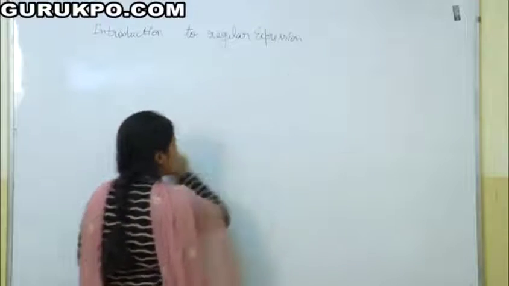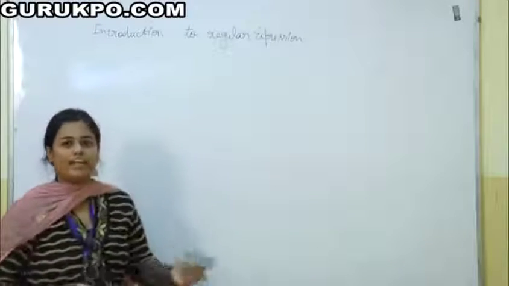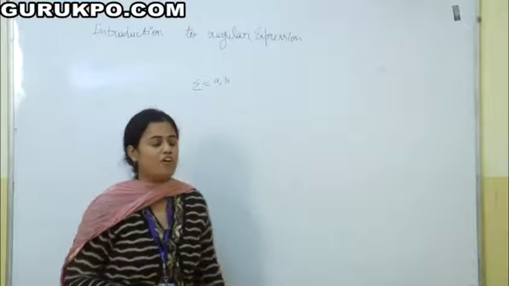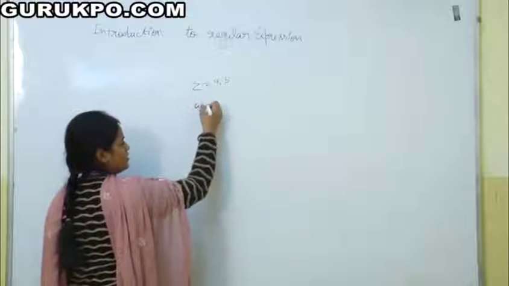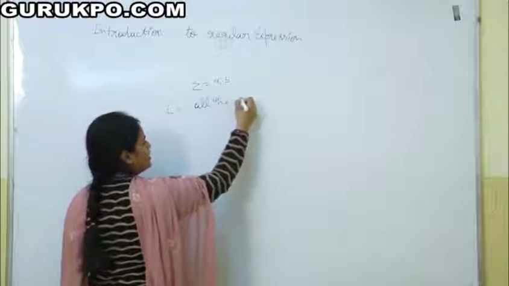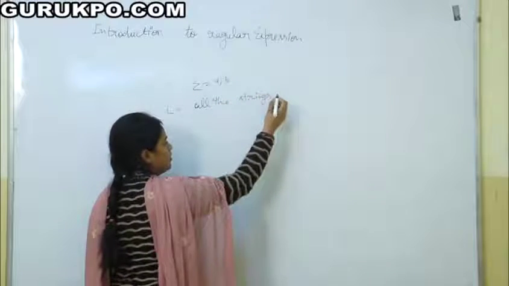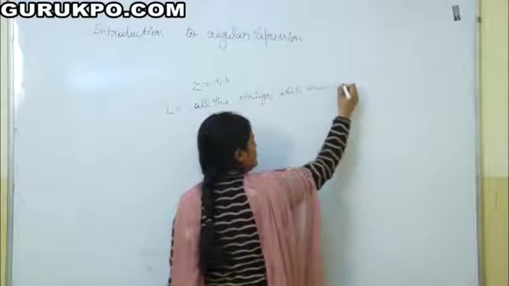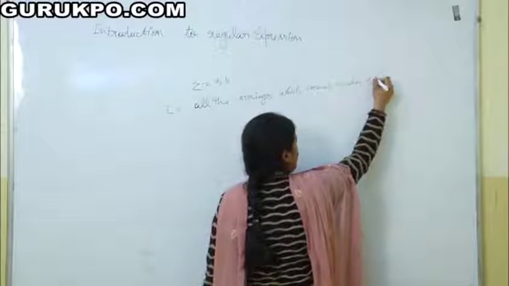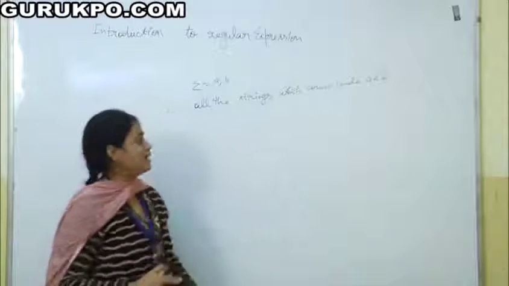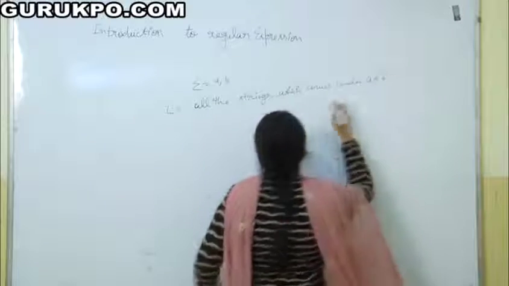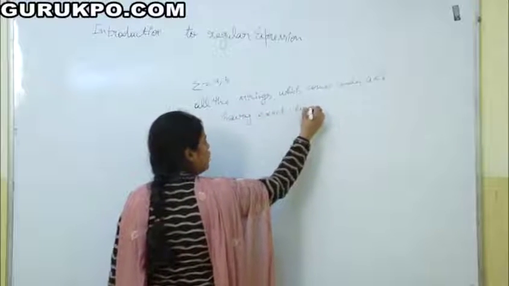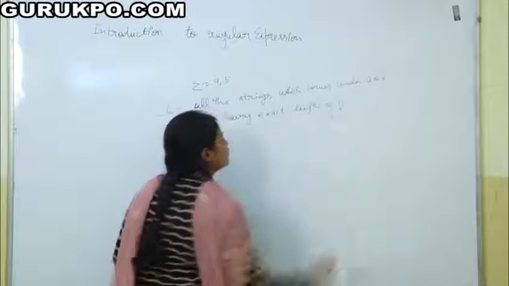Now, let us take some examples of regular expressions. Suppose I want to write a regular expression where the input symbols are given as a, b, and the language is all the strings which come under A and B having exact length of 2.